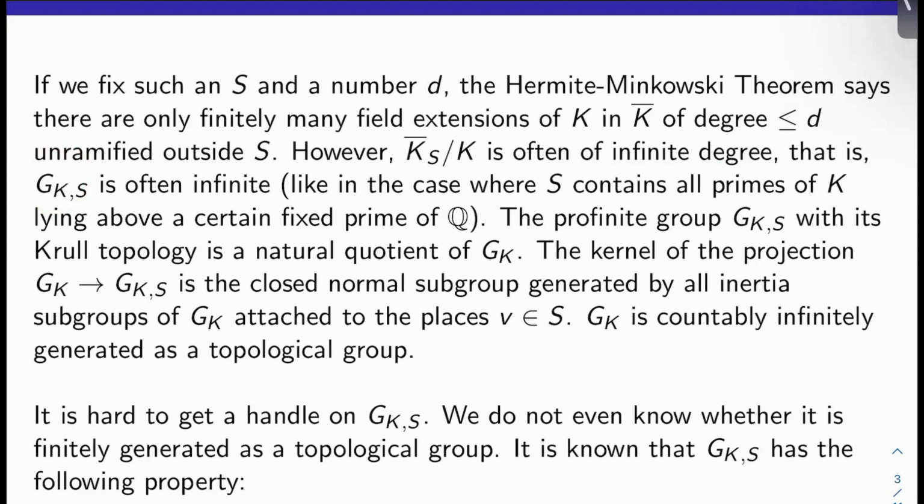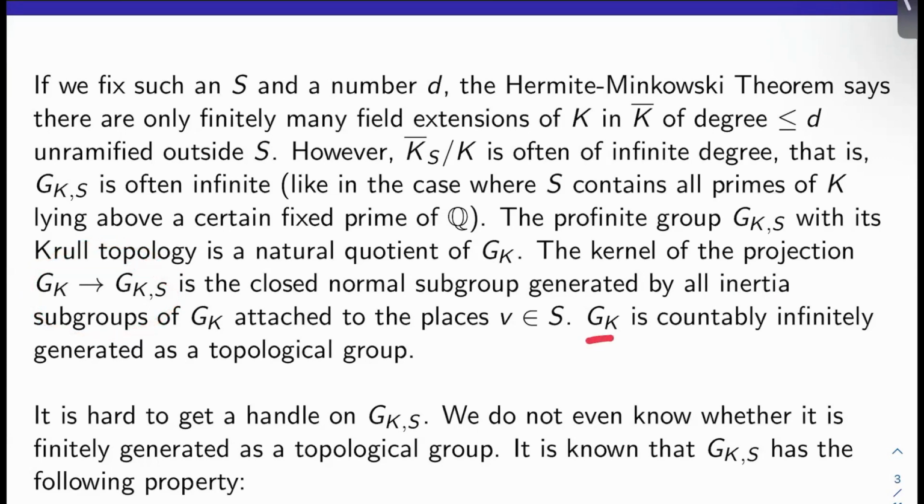For example, take the case where S contains all the primes of K lying above a certain fixed rational prime. The profinite group G_{K,S} with its Krull topology is a natural quotient of G_K. The kernel of the projection from G_K to this quotient is the closed normal subgroup generated by all inertia subgroups of G_K attached to the places outside S. Remember, inertia is where we act residually trivially. So that's exactly what it means to be in the kernel of this projection.